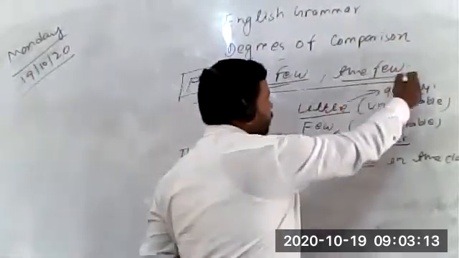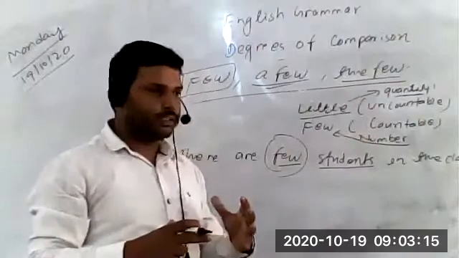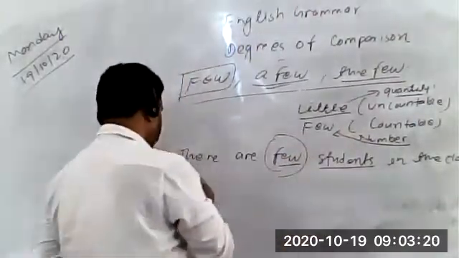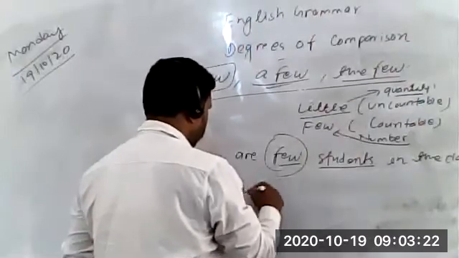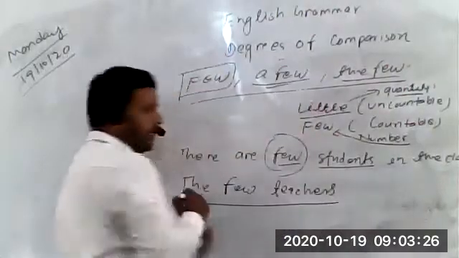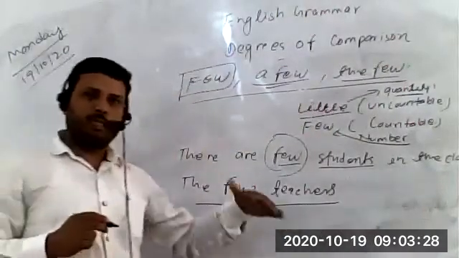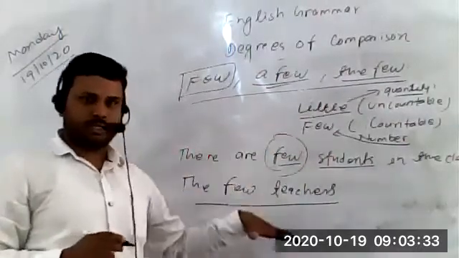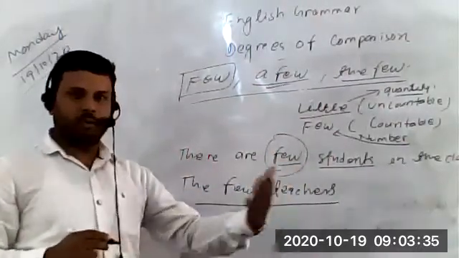And when we use the few, it refers to the entire number of things or people present. For example, the few teachers. Again, you can clearly see the few teachers. It means whatever number of teachers were there. जितने भी number में teacher available थे उनको पूरा लेकर. It could be 10, 5, 2, whatever.